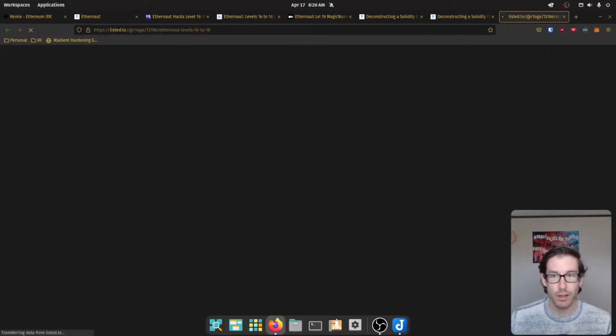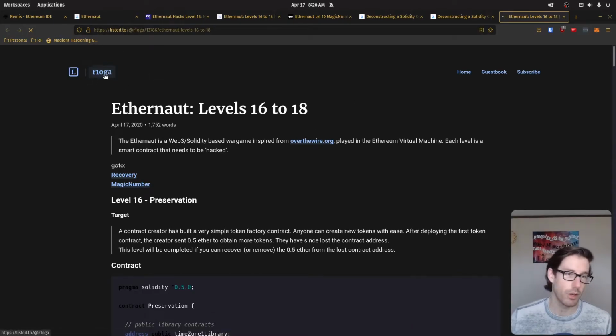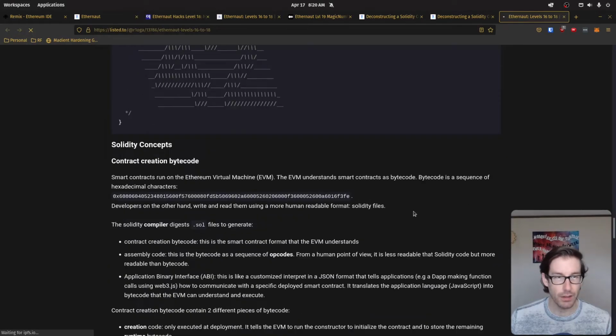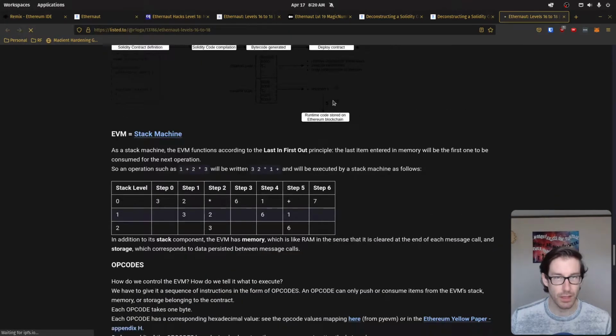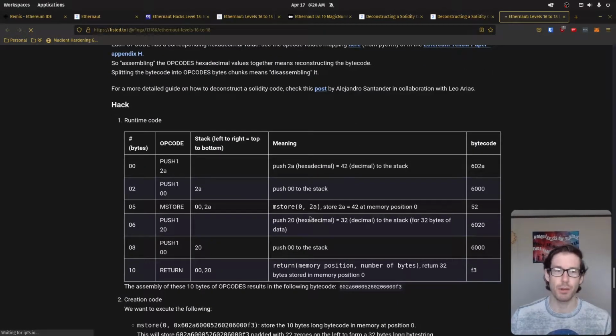Another one is this source here from listed.to, so R1OGA, whatever that means. They have all three levels here, 16 through 18, so if you just skip down to 18, you'll see that they've written it out here. They've given some good explanations, good diagrams, good tables as well to walk you through specific opcodes and how those opcodes align with bytecodes, which we'll talk about in a second.